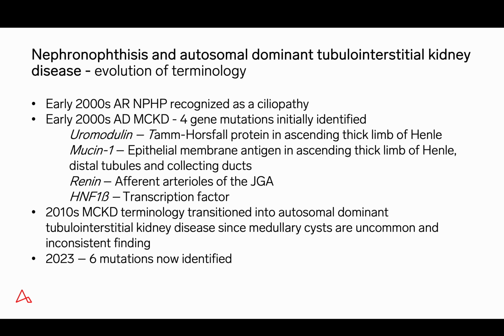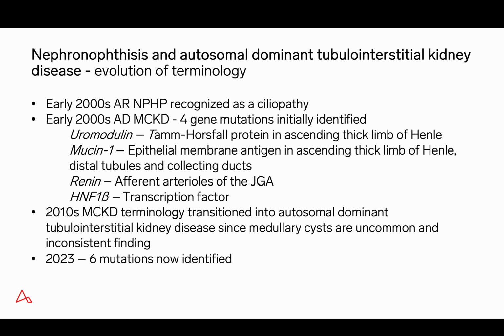In the early 21st century, it was recognized that nephronophthisis is a ciliopathy, whereas for autosomal dominant medullary cystic kidney disease, four distinct mutations were identified as listed here. Uromodulin, which is also known as Tamm-Horsfall protein, Mucin-1, also known as epithelial membrane antigen, renin, and hepatocyte nuclear factor 1 beta.